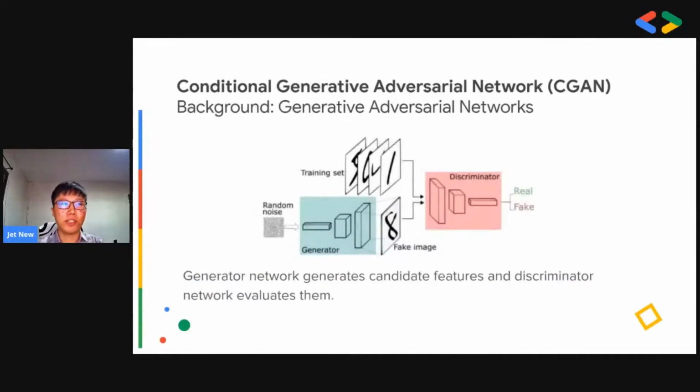The second generative model is the conditional generative adversarial network. First, I need to introduce the architecture of a generative adversarial network, or GAN. GANs are very popular today for their image generation capabilities, for example, deepfakes. If you know some examples of GANs for image generation, you can share with everyone in the chat down below as well. The generative adversarial network is a deep generative model consisting of 2 neural networks: the generative network that generates the candidates, as well as the discriminative network that evaluates them. These 2 networks contest with each other during optimization.